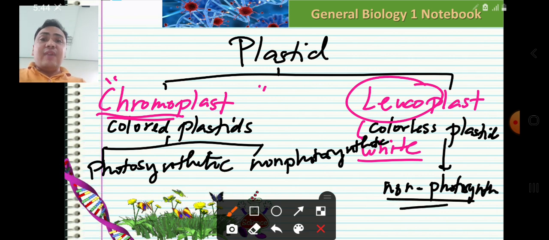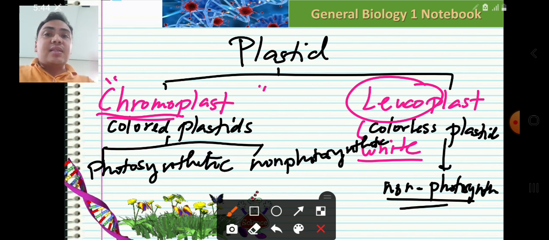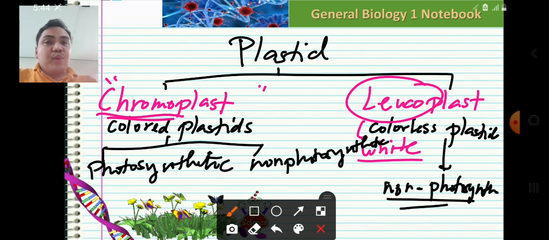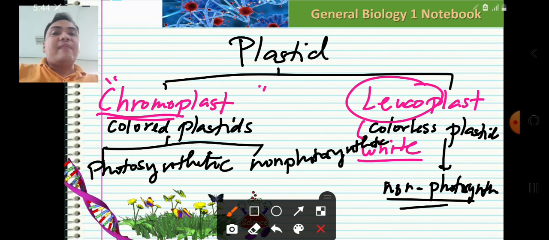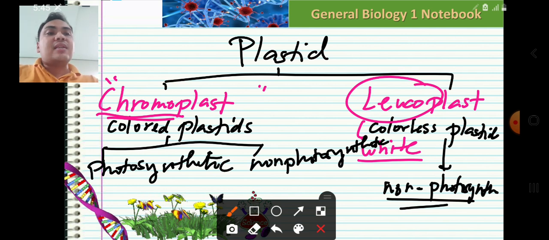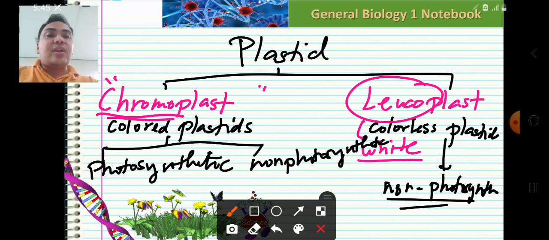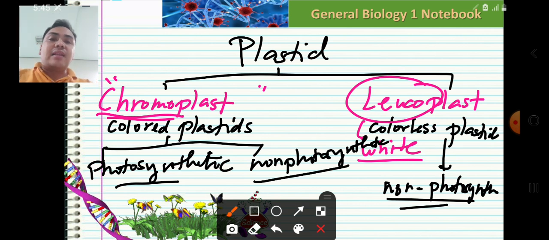You are very familiar with the prefix non, meaning to say non-photosynthetic pigments are not involved in photosynthesis. This will be the flow chart that we need to understand: plastids can be categorized into two. We have colored plastids known as chromoplast and colorless plastids known as the leucoplast. And each category can be divided further into two. We have photosynthetic and non-photosynthetic.